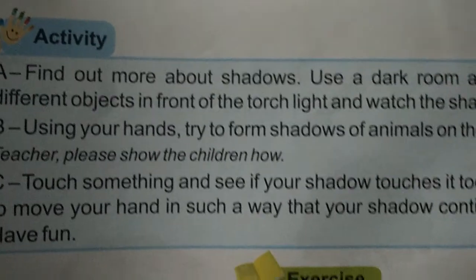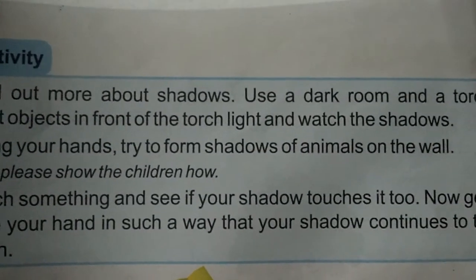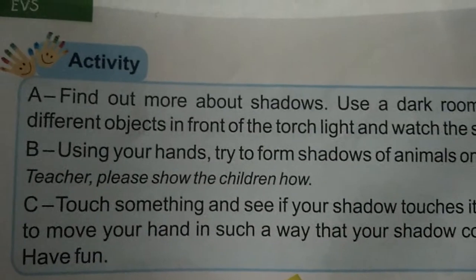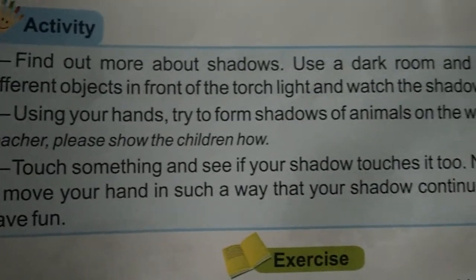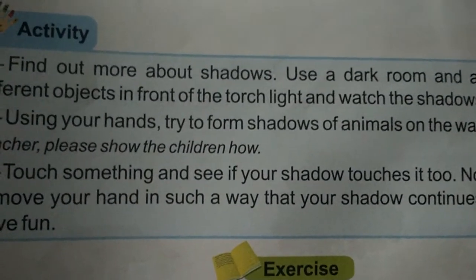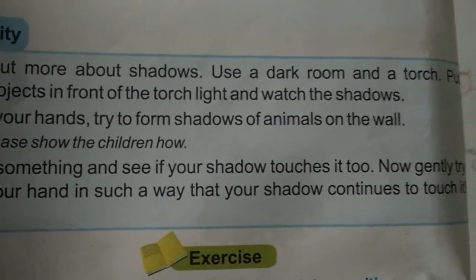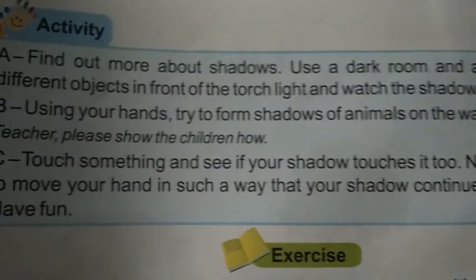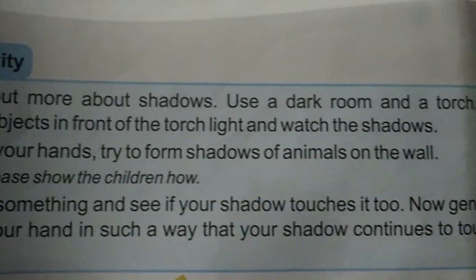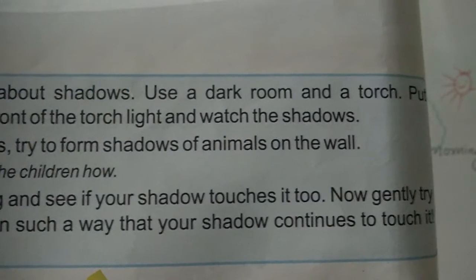Next, using your hands, try to form shadows of animals on the wall. Next, touch something and see if your shadow touches it too. Now, gently try to move your hand in such a way that your shadow continues to touch it.